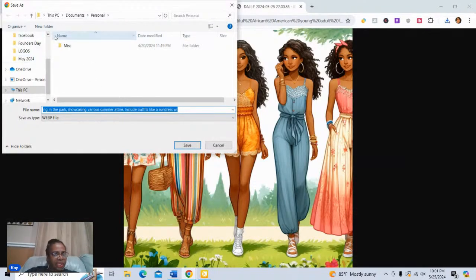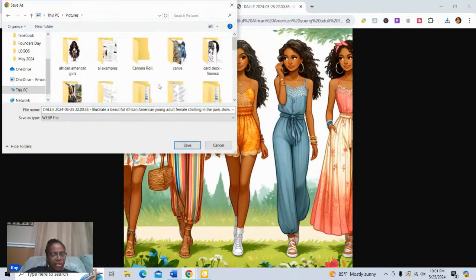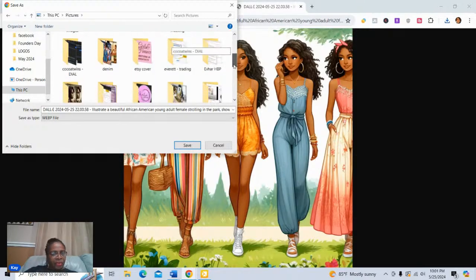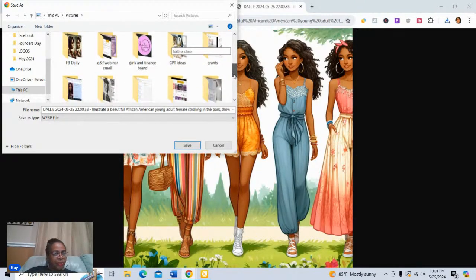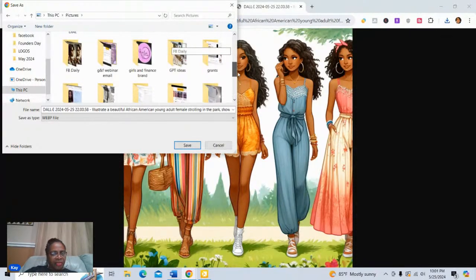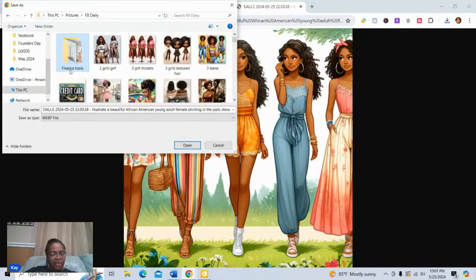So I'm going to take them into my pictures here, and then I am going to take them into probably a new folder. Let me see if I have a folder here where I want to place them. A lot of times I will include them under my daily posts, daily images. And so I'm going to go in here and go ahead and save it in here.